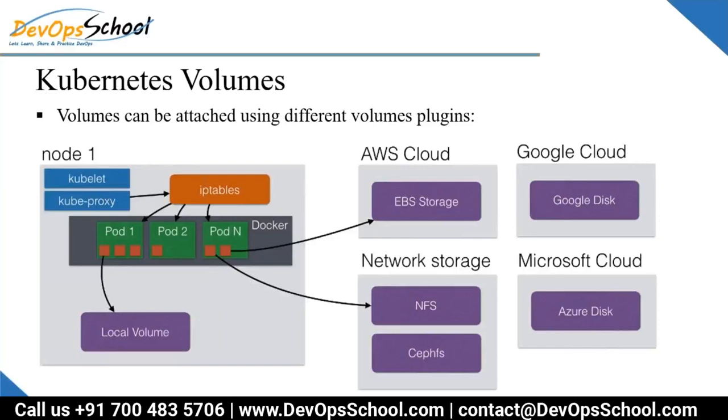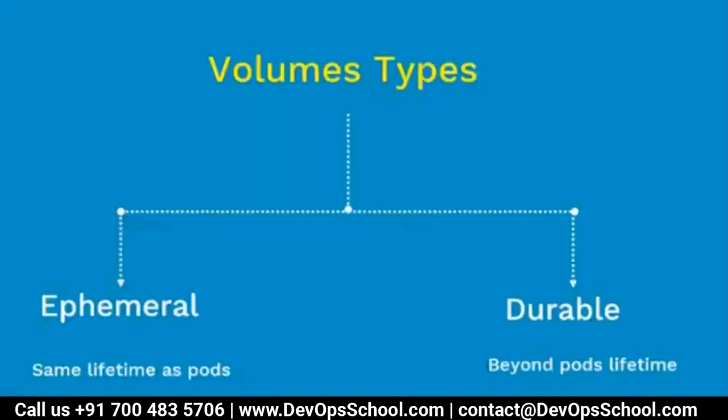So basically a pod can attach to the local volume, host path which I showed you in the previous image, or EBS volume, or NFS volume, or Ceph volumes, or Azure Disk, or Google Disk, or many more, but with the help of plugins. So guys, volumes are typically two types, ephemeral and durable, out of which we are always focusing on the durable.